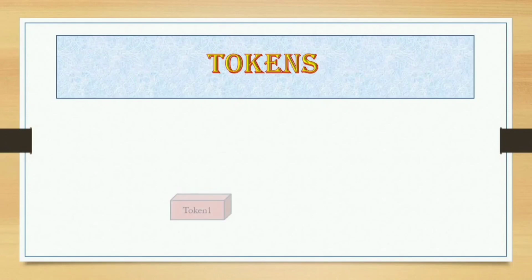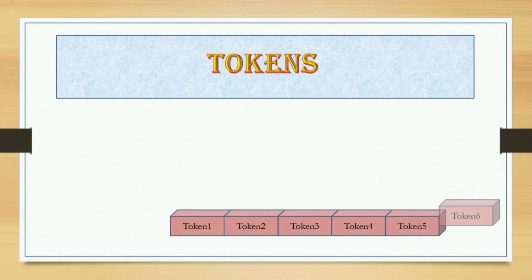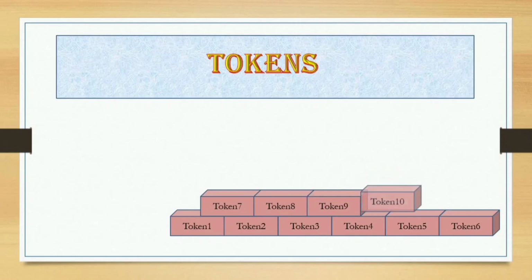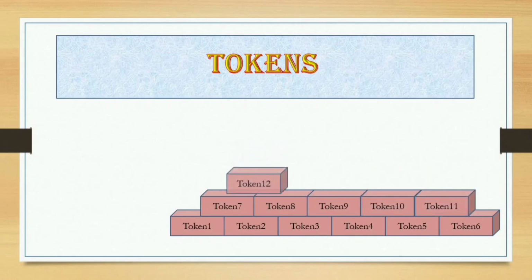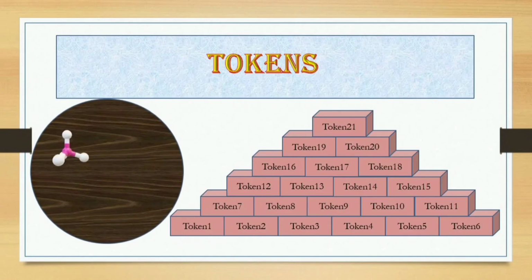Tokens. The bricks are used to build walls. So bricks are the building blocks of a wall. An element is composed of atoms. So atom is the smallest particle of an element.